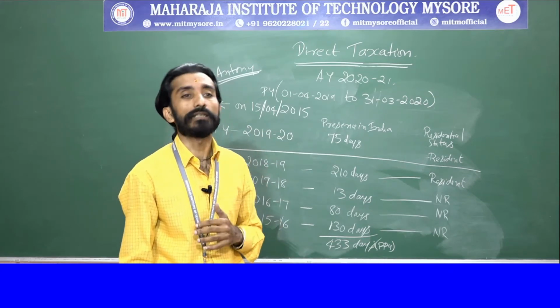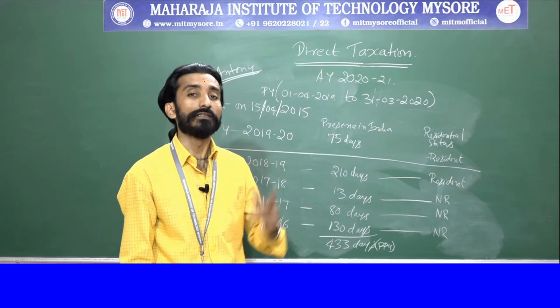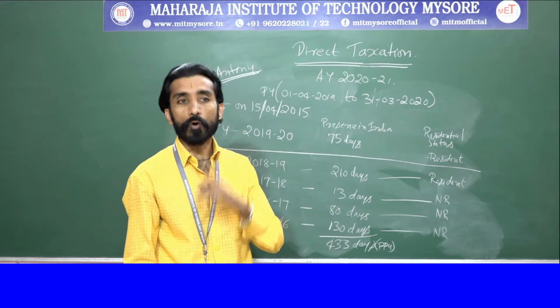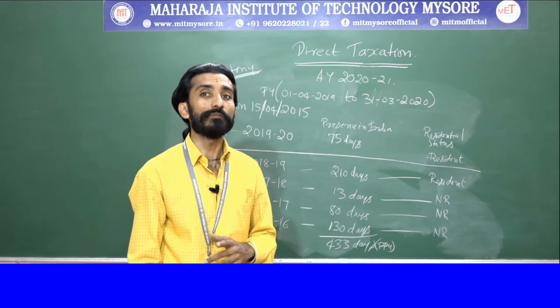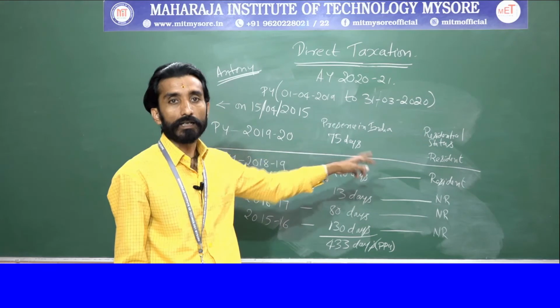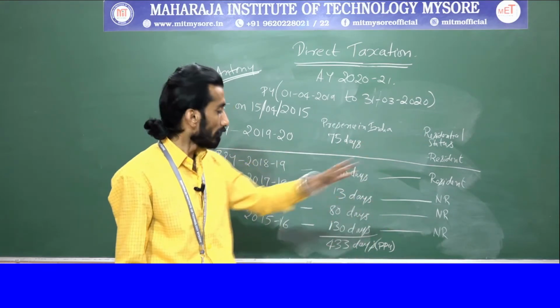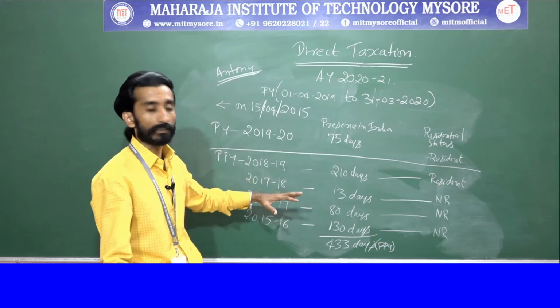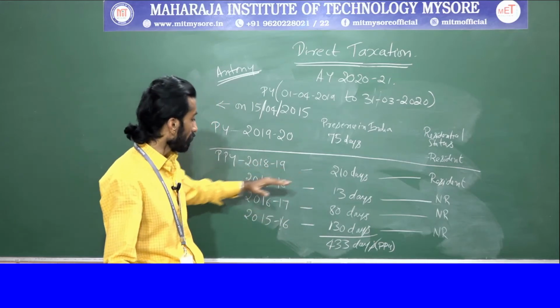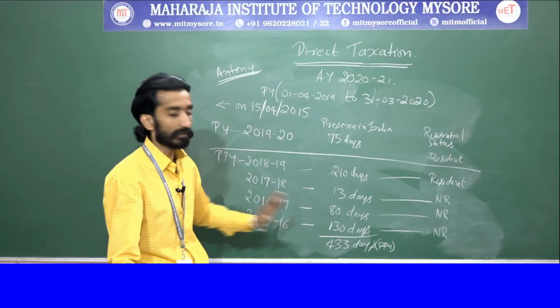Next, the second basic condition. What does it say here? He should be in India for 60 days or more, and again more than 365 days. 75 days he is there. How have we calculated that? Here 18-19 he was here, 17-18 he was here, 16-17 he was here, 15-16 he was here.